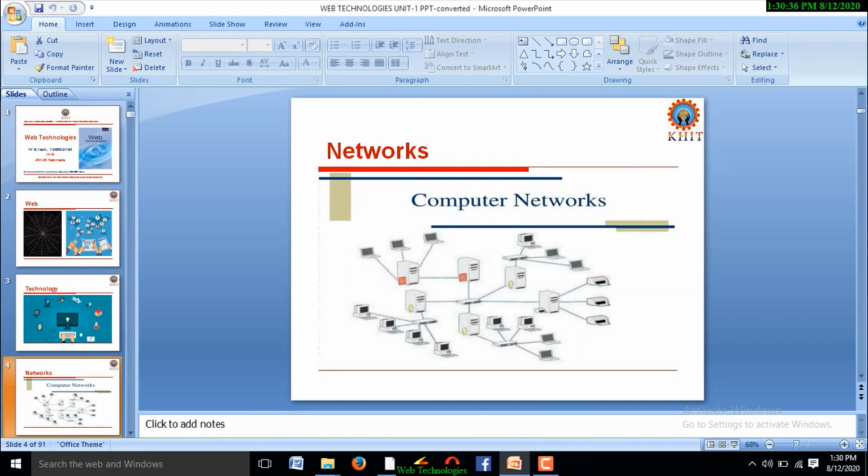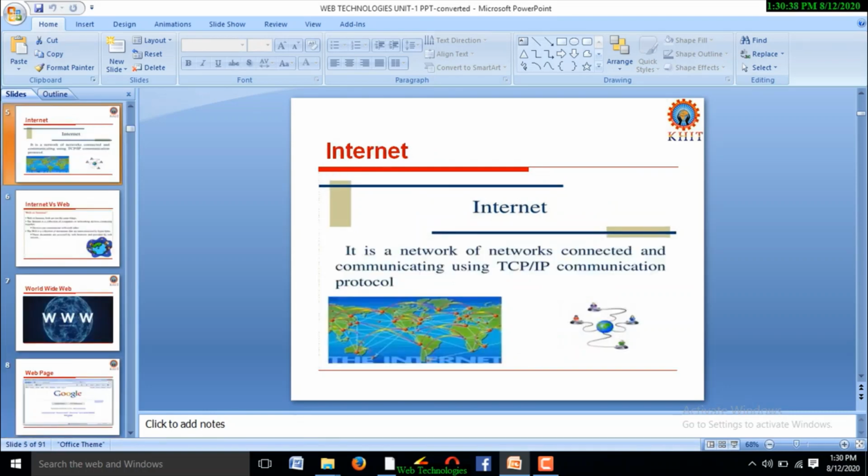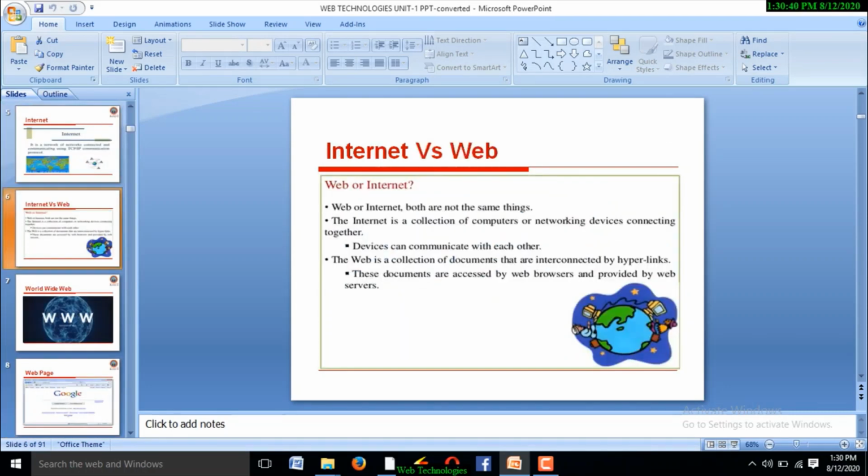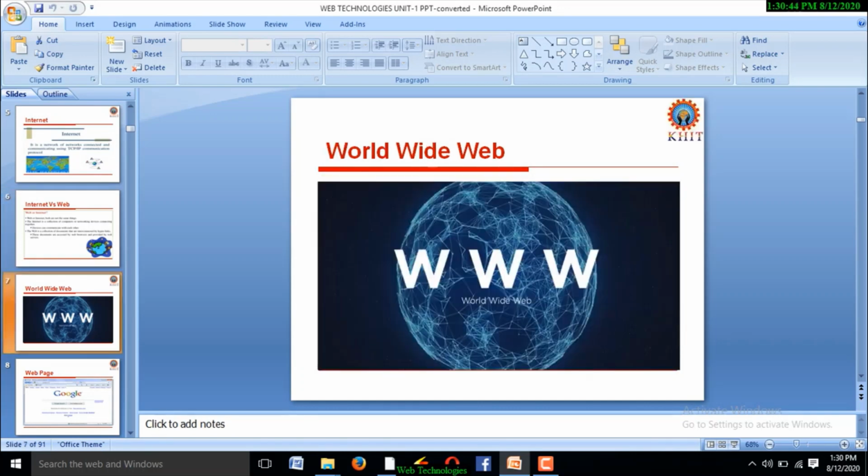That is, first word is networks. What is the internet? Comparison between network, internet and web. What is World Wide Web? Who introduced World Wide Web? I already told you, Tim Berners-Lee introduced World Wide Web in the year 1989.